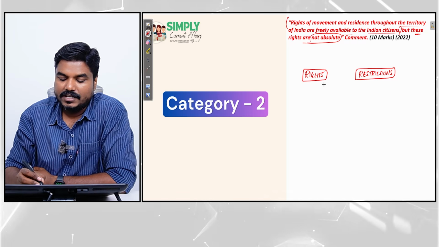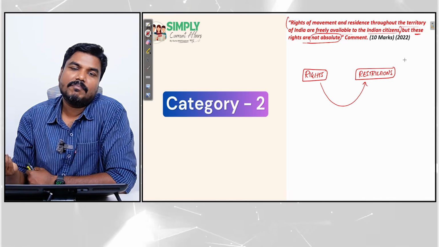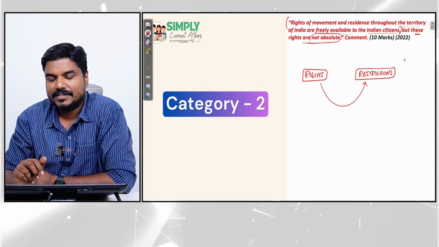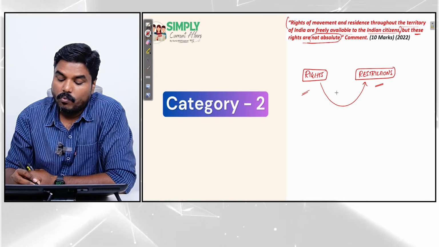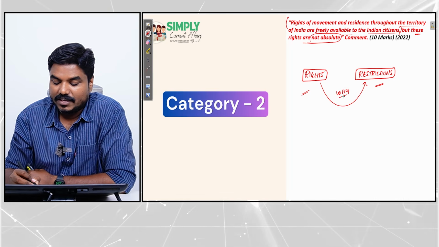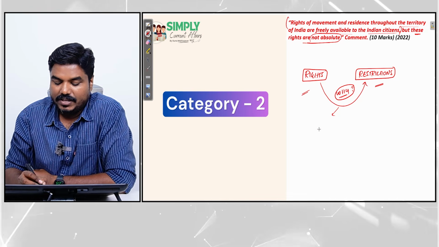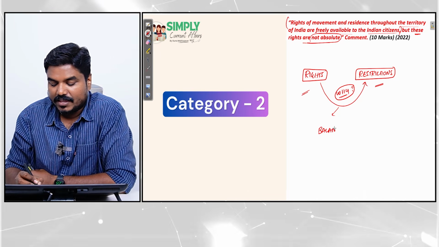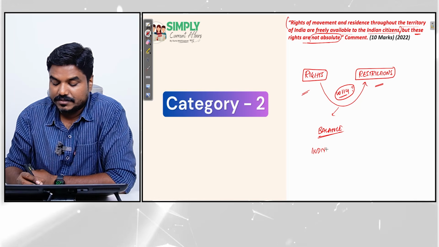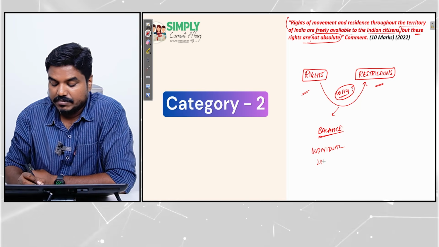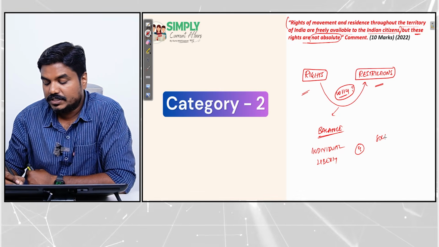Right, now we have to link it. Here is where I am trying to bring the help of context. Now one side we have rights, one side we have restrictions. Why are both there? If you think why, you will get the context. Because we need to have a balance between an individual's liberty as well as social interest.